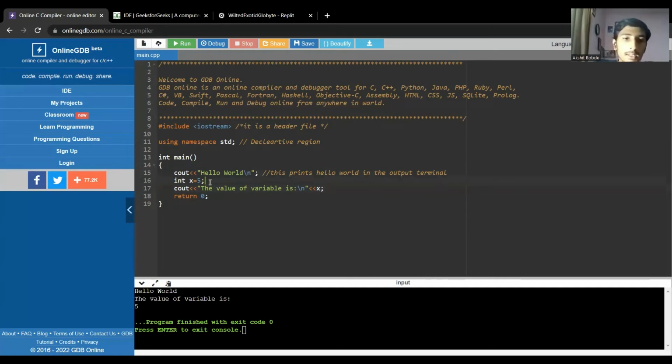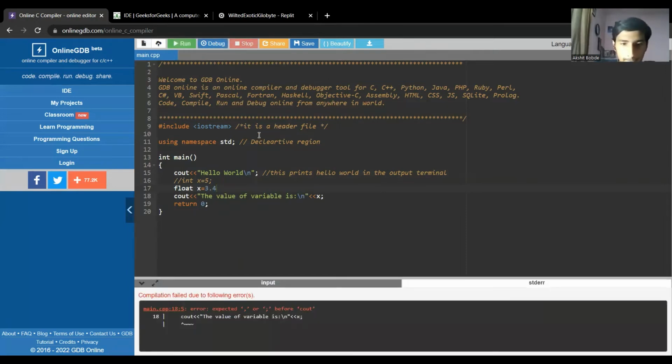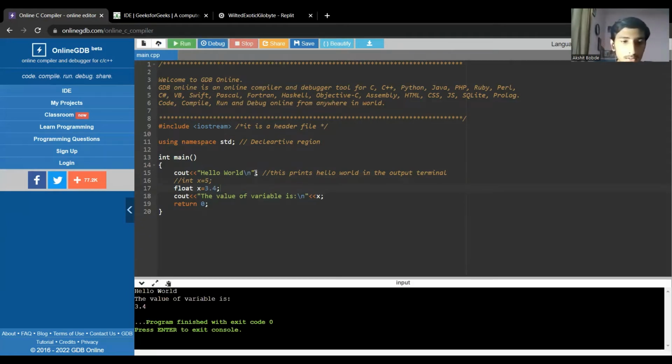Now rather than int, you can store a float value. So just comment this out. Let's say I'm storing a float value. A float is nothing but a decimal value, let's say 3.4. I'm sorry, I forgot the semicolon. These are just silly errors. Now you can see in the output terminal it is printing 3.4, which is a float value. So these are simple variables, and this is the cout function you have studied till now.